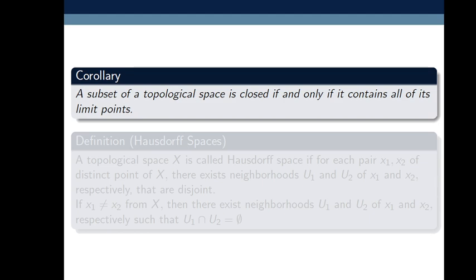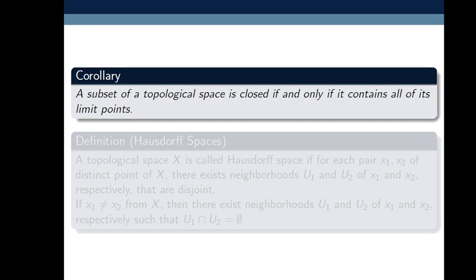Limit points mean what? Any set A which equals the set of all limit points of that set A, then it is called a closed set. So whenever A is equal to A prime, meaning the derived set of that set is that set itself, then we say that that set is closed. So for example, the set of real numbers R has derived set R, because every member of R is a limit point. So that's why R prime is equal to R, that's why R is closed.